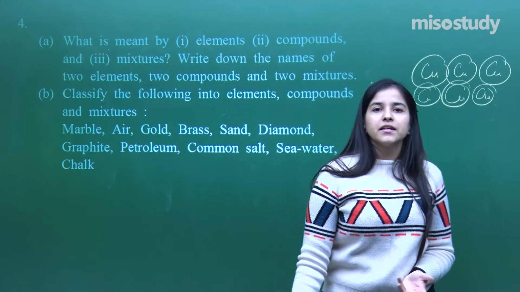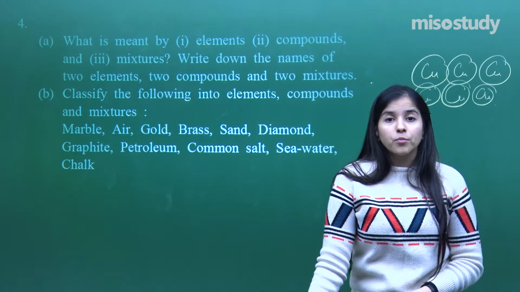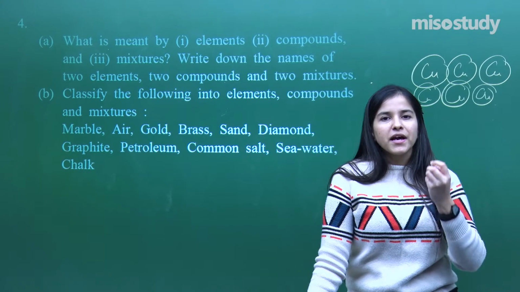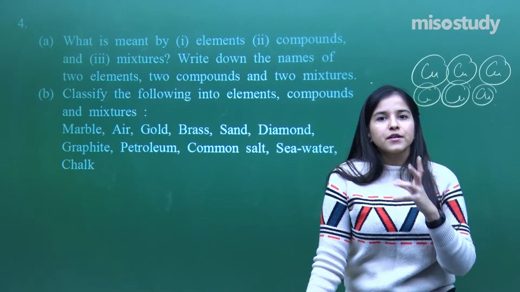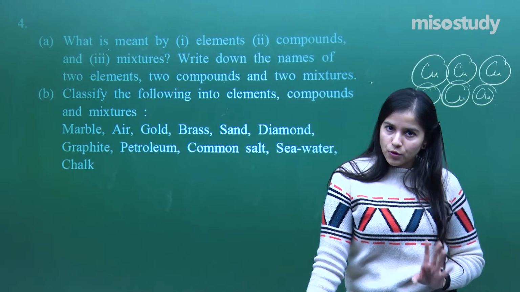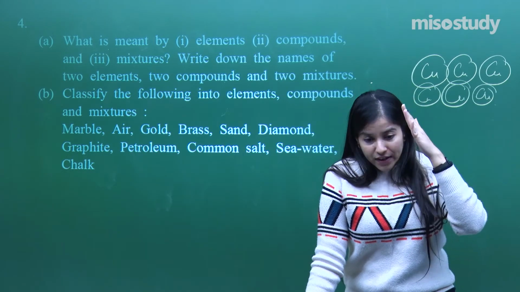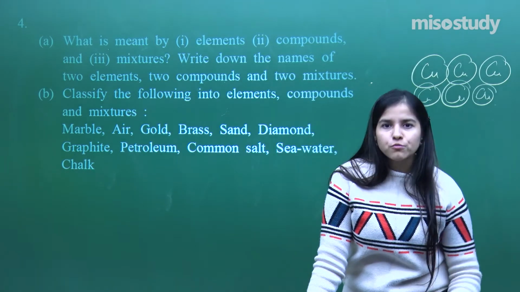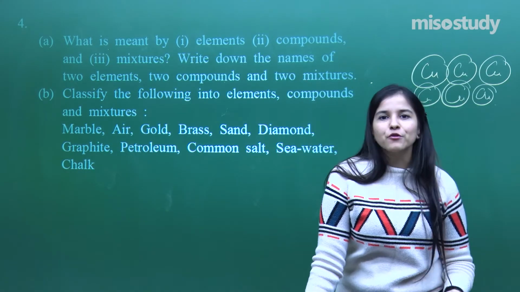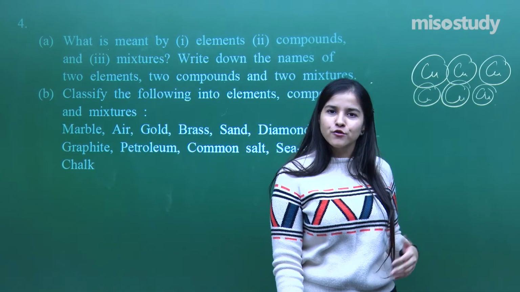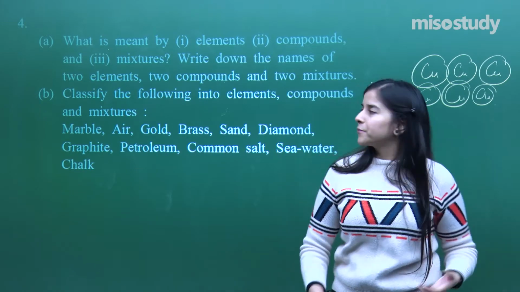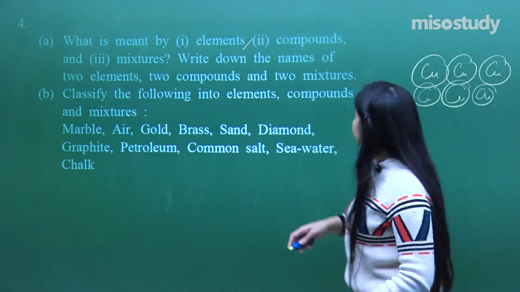If you have seen pure aluminium or pure iron, it will have only and only iron atoms in it. So that is what an element is: whenever I try to break it down into smaller pieces, it will again come out to be none other than copper, if we are concerned with copper. So that is an element.